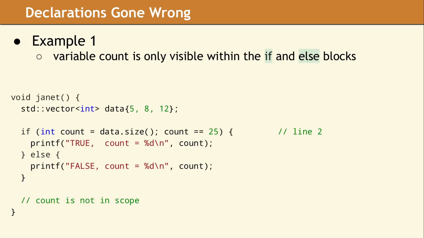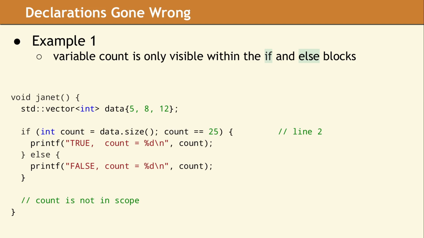Here we have a function which shows a full example of an if statement with an embedded variable declaration. The initialization will occur first, and the variable count will be set to the value of 3. The condition expression, or test, happens next.